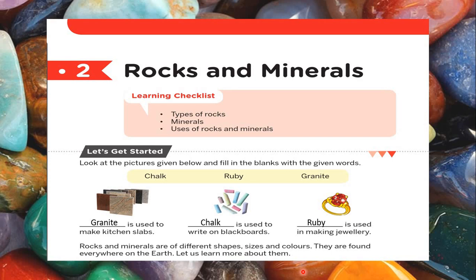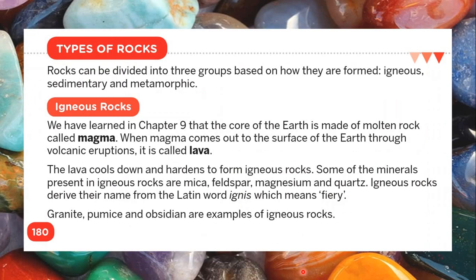Before we learn more about rocks, let's just discuss very quickly what are minerals. Like we say, the cells are the building block of our body, right? Or if I say a book is made up of pages. A cloth is made up of fibers. Yes, so everything is made up of something. They are the building blocks. So my rocks are made up of minerals. Minerals are the building blocks. They make up the rocks. They are chemicals occurring naturally in nature. They are different chemicals occurring naturally in nature. We are not creating them in the laboratory. Nature has made them, and they make up the rocks further. And different rocks are made up of different kinds of minerals.